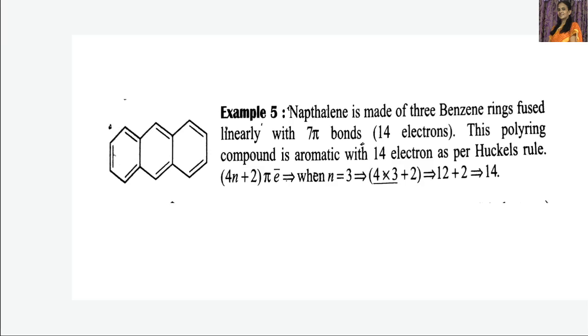As per Huckel's rule, it has 4n plus 2 pi electrons, where n is equal to 3 here. N is not equal to the number of rings, so you should remember that point. N is an integer, it is not equal to the number of rings. In some cases it may be equal to the number of rings, but not always. So where n is equal to 3, 4 into 3 is 12 plus 2 is 14 electrons. Therefore it is also said to be an aromatic compound.